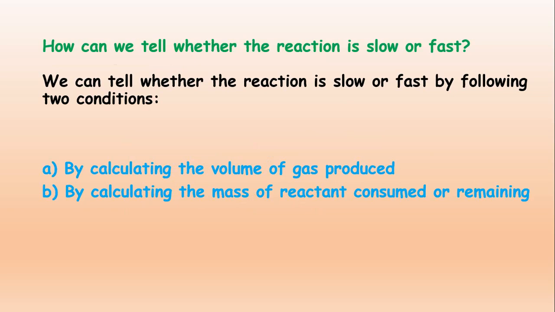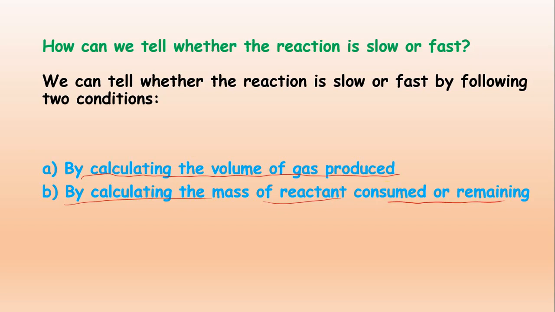We can tell whether the reaction is slow or fast by following these 2 conditions. Number 1, by calculating the volume of gas produced in any reaction. Second, by calculating the mass of the reactants consumed or remaining. By these 2 main points we can identify whether the reaction is slow or fast. If the volume of gas produced at the product side is high, we can say that the reaction is fast.